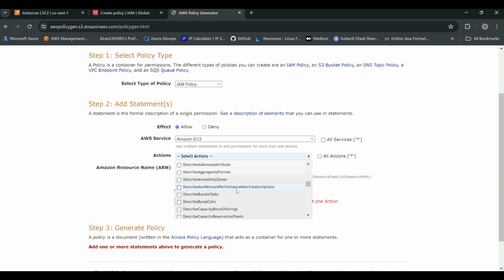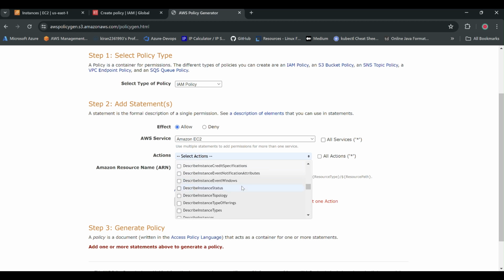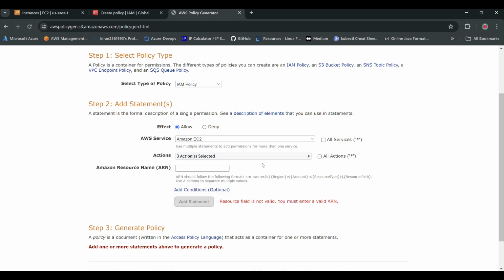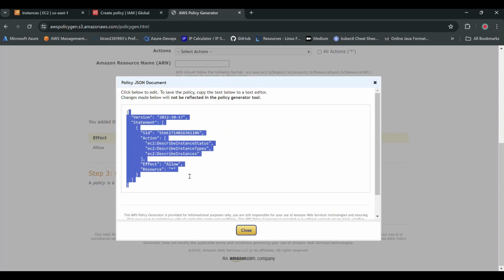We only require describe instances. I'm going to give the user access just to watch how many instances are running and what the status of it is. So for that, describe instance status, and then I'm going to give him the access to see what kind of instances we have, and then add statement, and then create policy. See, generate policy.